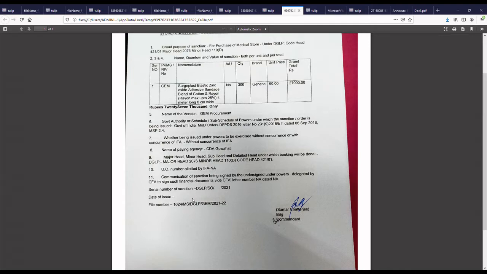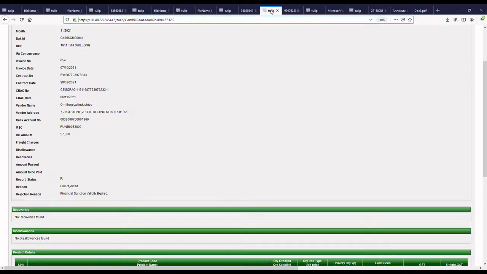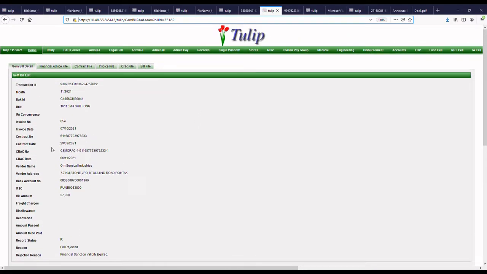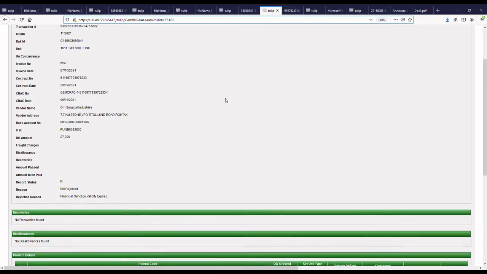So we cannot ascertain whether the sanction given by the CFA was prior to the supply order date. The supply order date is 29 September 2021. So whether the sanction given by the CFA is prior to this or post to this, we cannot tell. The sanction should always be given prior to placement of contract, the basic thumb rule. So the bill is being rejected again.